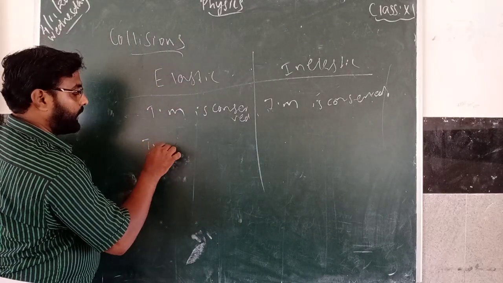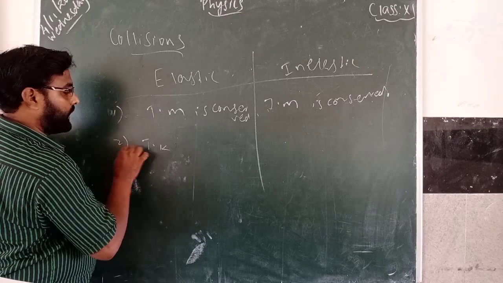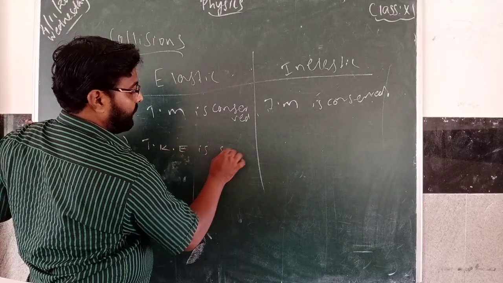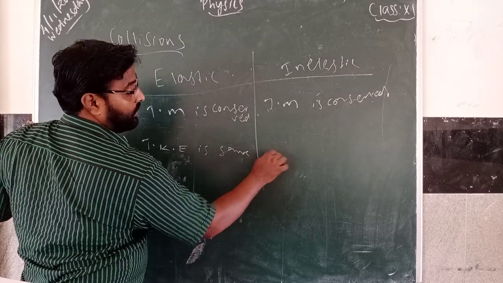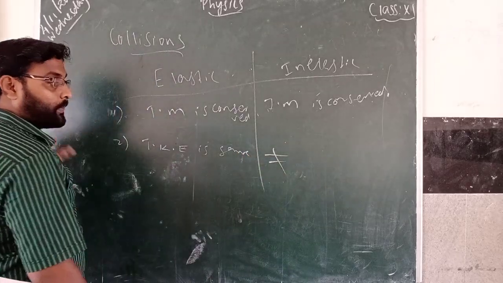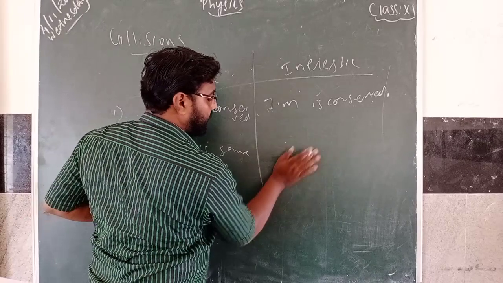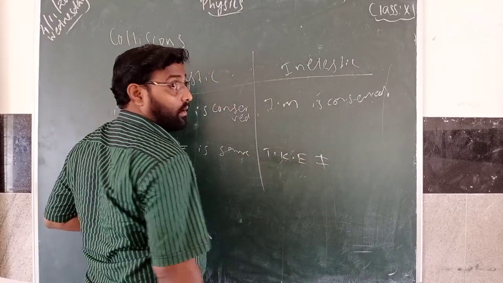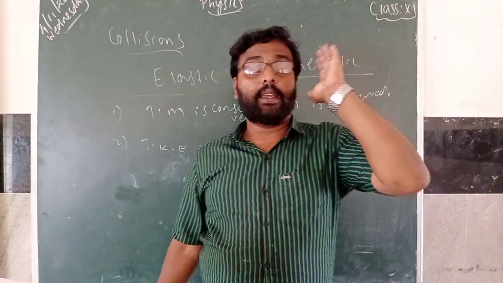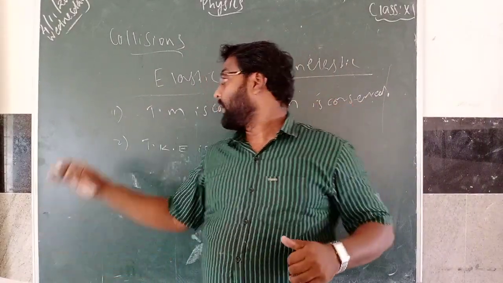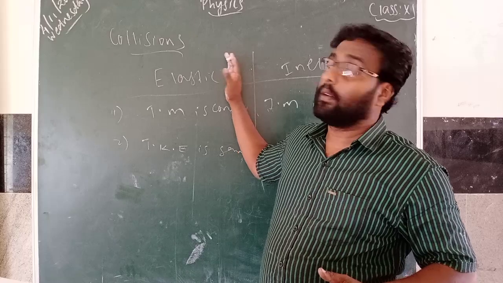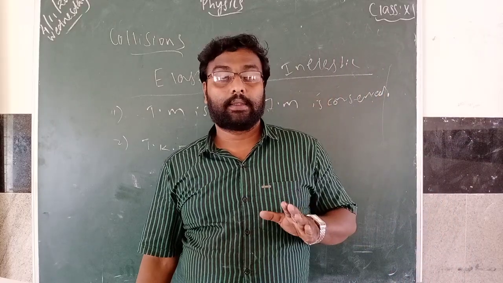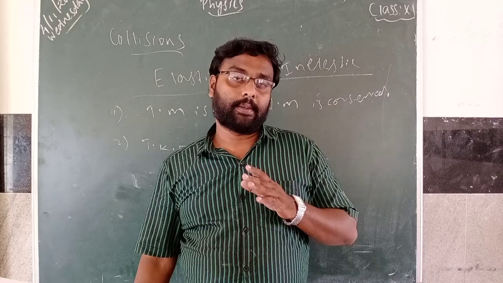Then total kinetic energy. First one, total kinetic energy is the same. But here it is not equal. Total kinetic energy is conserved where? In elastic collision. Total kinetic energy is not conserved in inelastic collision. That is the second comparison.